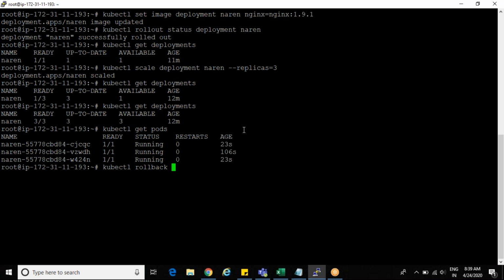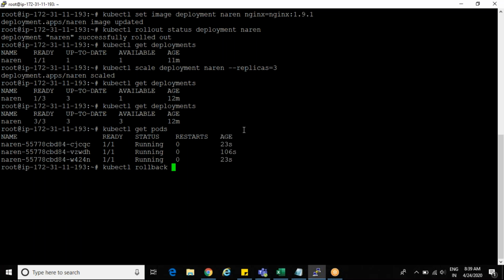This is the reason it is called a rolling update: one by one, not all at a time. Even while downgrading, if I don't want to go with the new version because my application is not working and I want to roll back, it will do the same thing. First it will create a new pod with the old version, then the old pod is deleted, terminated. Again one more new pod, one more old pod deleted, something like this. That is the reason it is called a rolling update, one by one.